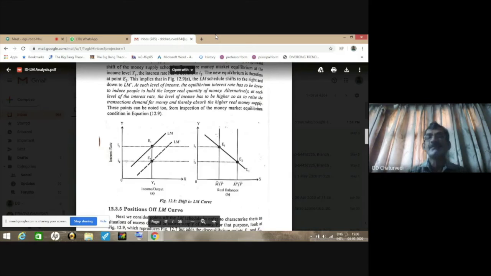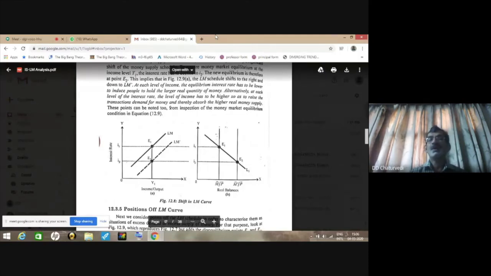When the rate of interest or income changes, we are moving along the same LM curve, but when other factors change, like money supply, the curve shifts. So in figure 12.8, real money balance is increased from M bar divided by P bar to M bar dash divided by P. That means the central bank increases the real money balances.